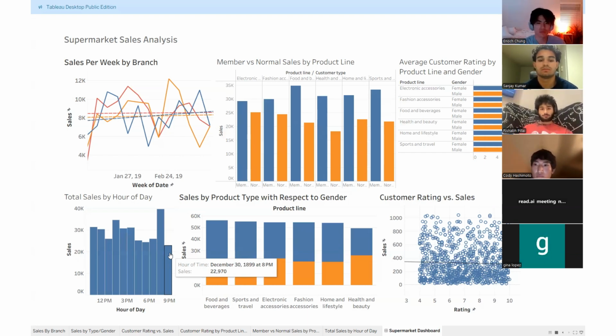The fifth analysis discusses average customer rating by product line and gender. The bar chart demonstrates the average customer satisfaction rating for each of the six product categories segmented by gender. While chart 2 identifies where the money is from in terms of total revenue, what this chart does instead is identify where brand loyalty is actually being built through high-quality customer experiences.